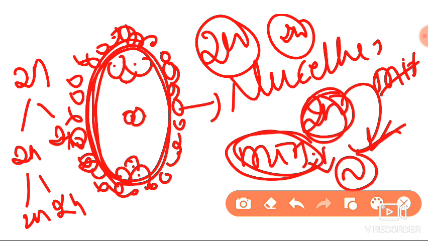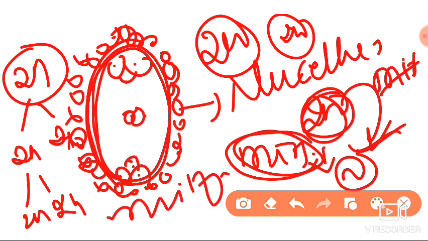The egg is not haploid here, it is diploid. The megaspore mother cell directly undergoes mitosis, not meiosis, so no haploid egg cell is formed. There is a formation of a direct diploid cell, which undergoes repeated mitotic division and forms the embryo. This is one kind of apomixis.